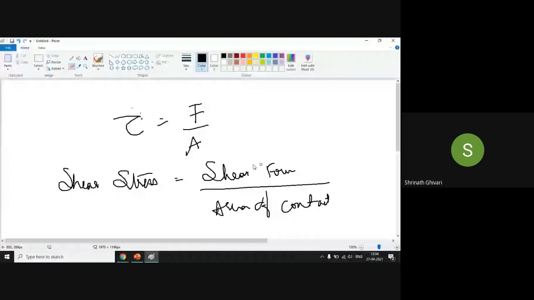This shear stress is developed because of what? Shear force, right? This shear stress is developed because of shear force. In a solid, the shear stress is directly proportional to shear force. Am I right?